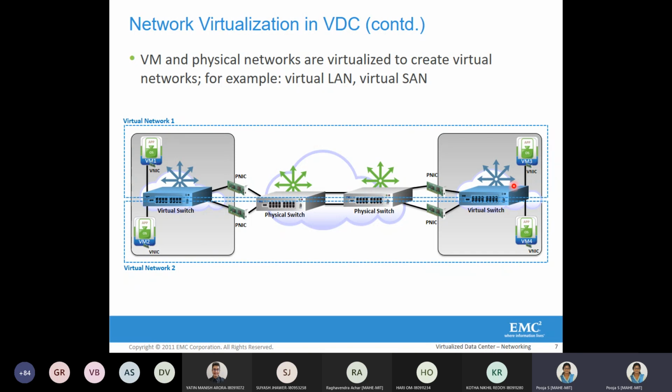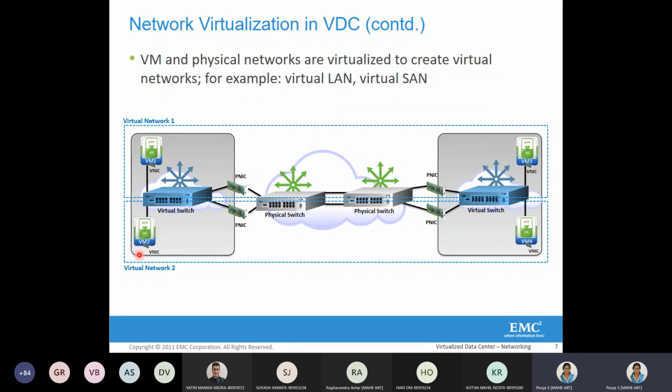The same thing is replicated on the right hand side. So when we are talking about network virtualization, it is virtualizing two types of network, the virtual machine network and the physical network. And by virtualization we can see that though VM1 and VM3 are on two different physical servers, they belong to one particular virtual network, that is virtual network 1.